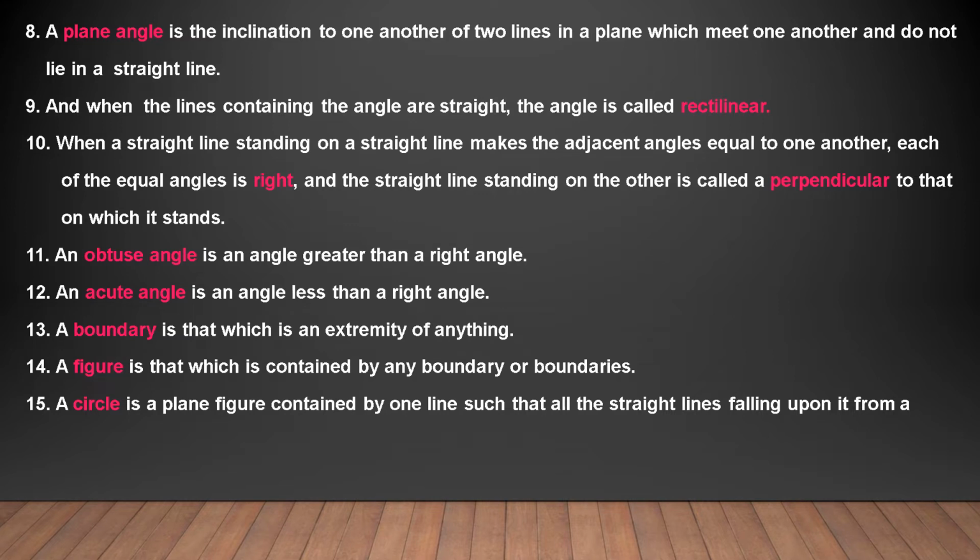A circle is a plane figure contained by one line such that all the straight lines falling upon it from a point among those lying within the figure are equal to one another. Now the 16th is, and the point is called the center of the circle.